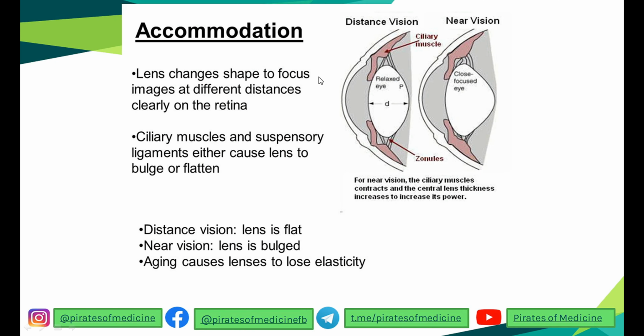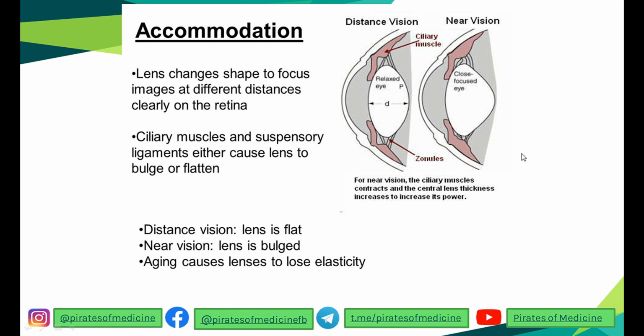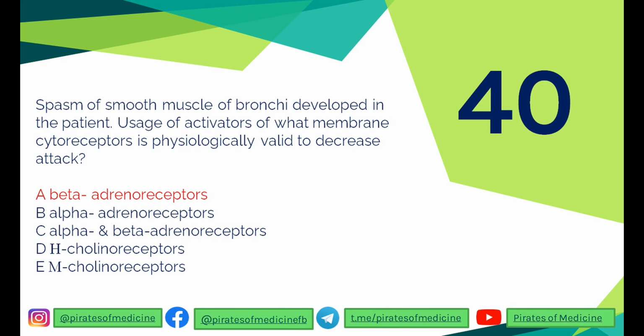The ciliary muscles and suspensory ligaments regulate the shape of the lens, causing the lens to bulge or flatten in response to near vision or far away vision, whatever you need to focus on. So the lens changes shape. That is why the answer over here is lens. And the lens power changes; here it is increased by 10 diopters. It can also be adjusted depending on whether you need to focus on something close or far away.